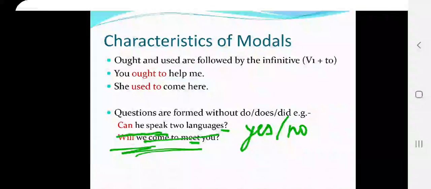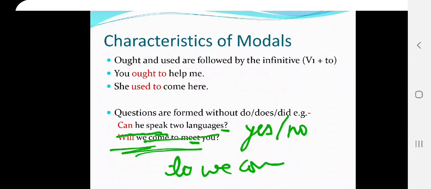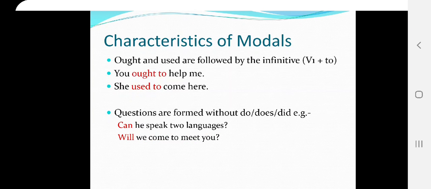Will he come to meet you? If I write here, do we come to meet you, that will be wrong. So here we only bring the modal before the subject, and that becomes our question word. So it comes before the subject.